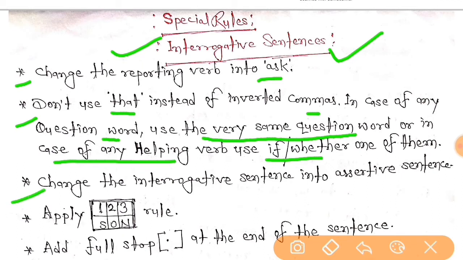Right? The next rule tells you, change the interrogative sentence into an assertive sentence. Next rule, apply the 1, 2, 3 and SON rule that you have already got. And the last rule tells you, add a full stop at the end of the sentence. Right, everybody?